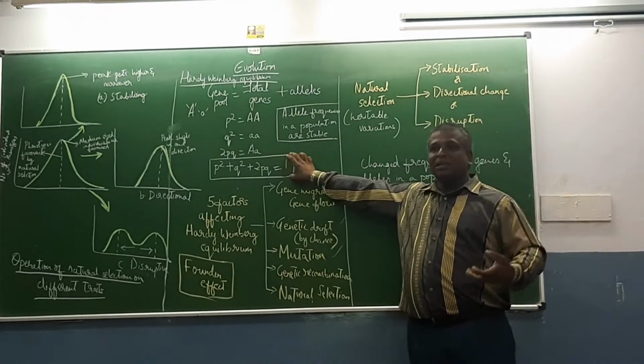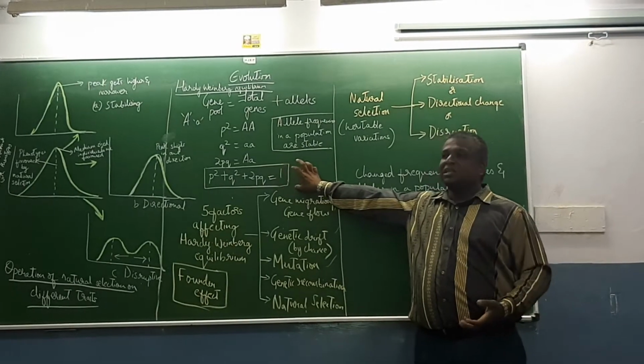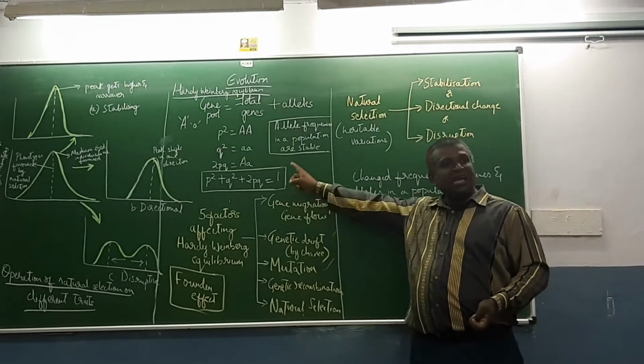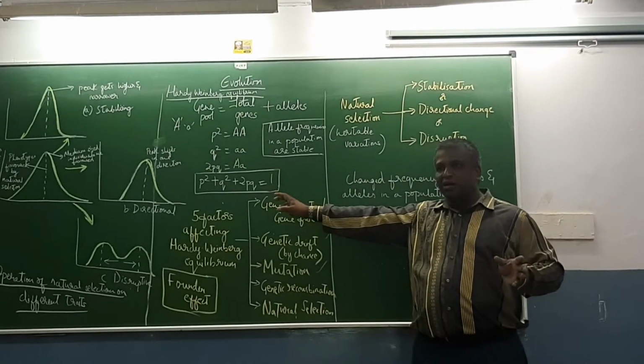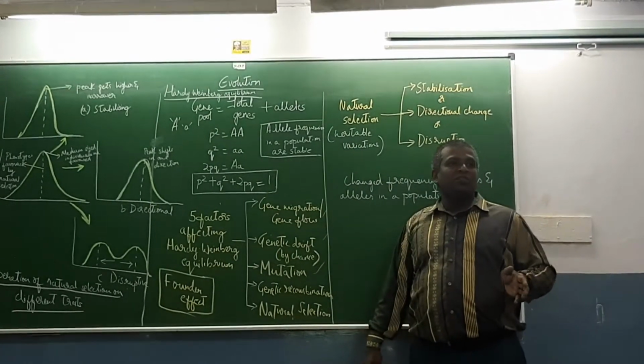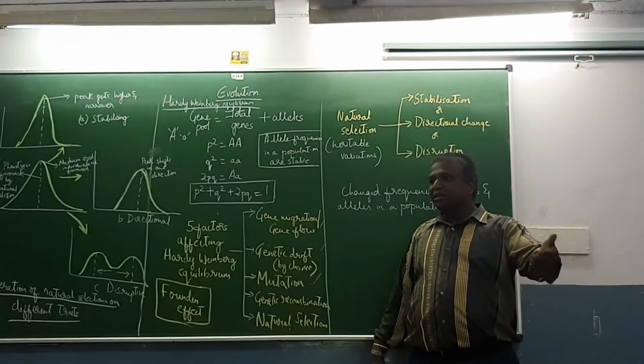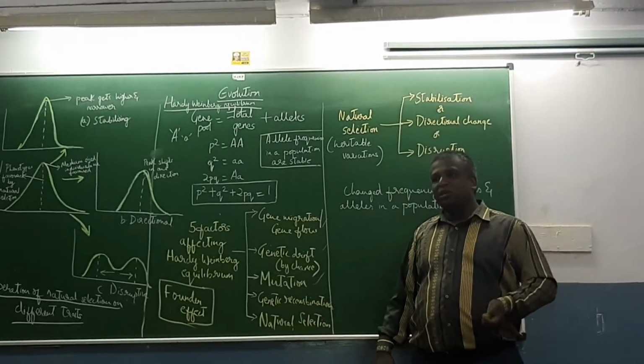ಹೊಸ ಜೀನ್ ಬರುತ್ತೆ, ಹೊಸ attribute ಇರುವಂತ ಜೀನ್ ಇರುತ್ತೆ. So it disturbs this Hardy-Weinberg equilibrium. Whenever the Hardy-Weinberg equilibrium is disturbed, it leads to formation of species, new species. It leads to evolution. That is what we have to remember.